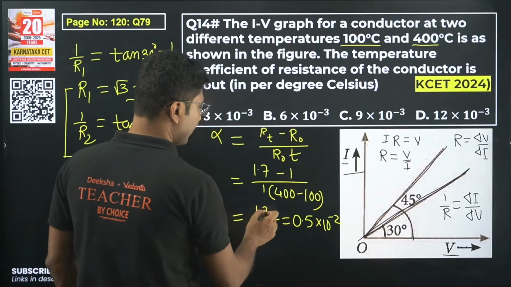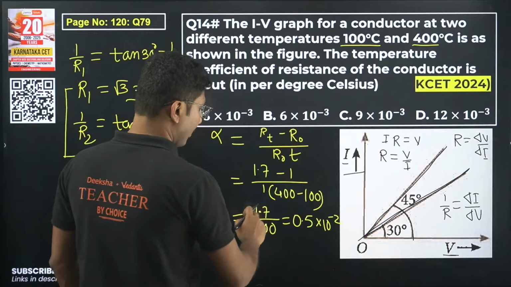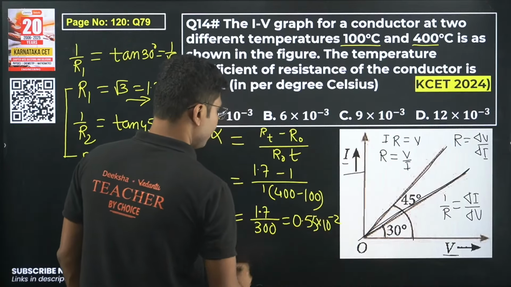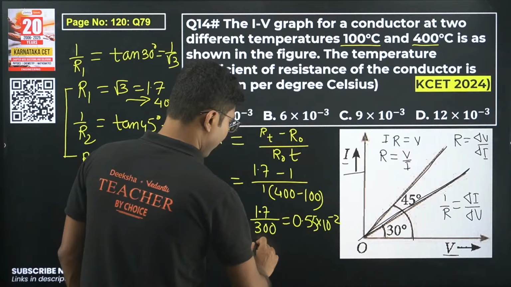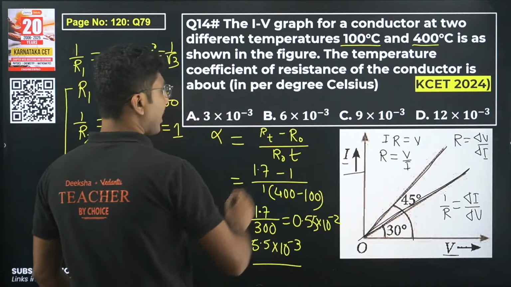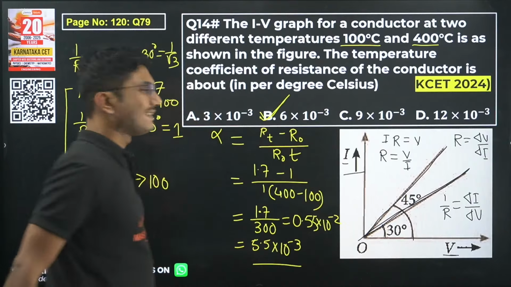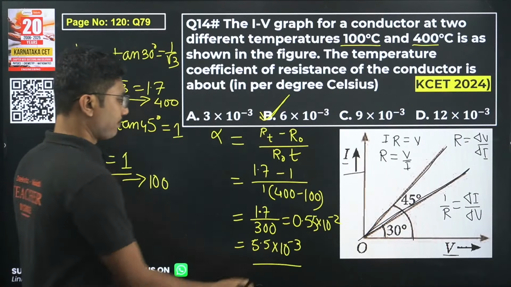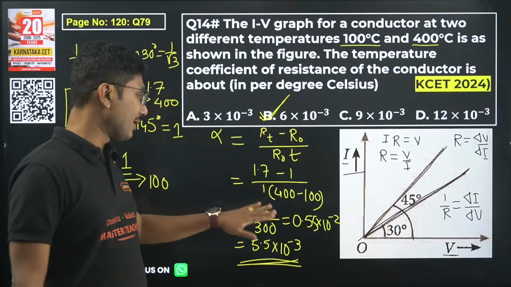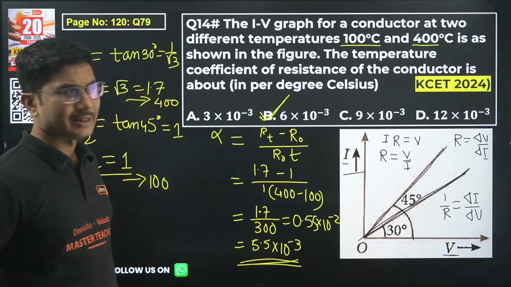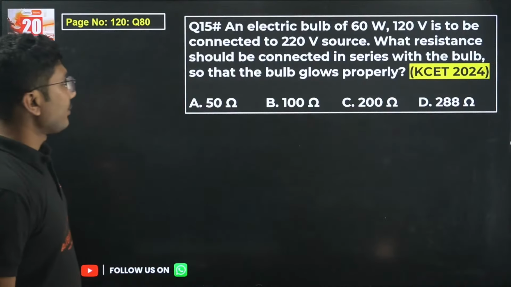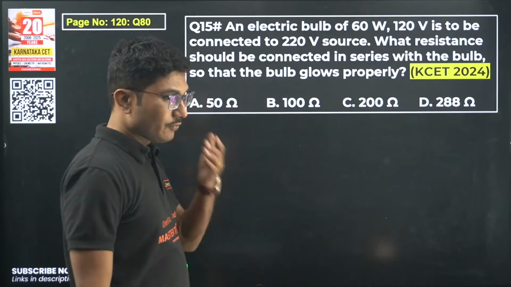I have assumed it's 1.5, right? So 5, say 5. So it will be 5.5 into 10 to the power of minus 3, and the closest value in the given options is B, 6 into 10 to the power of minus 3. Okay, so they have taken it 1.8, I have taken 1.7. That's why there is a difference, but it will be very, very close. Okay, now next question, last question of the day for everyone.